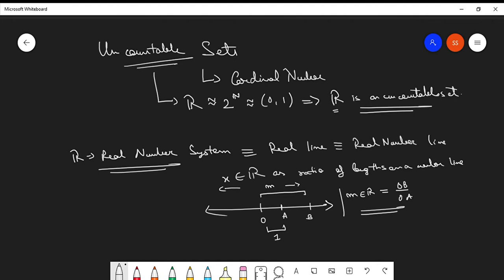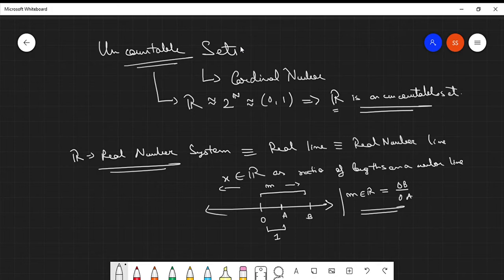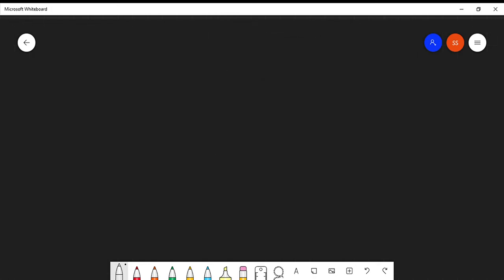Now, in this lecture, what we will be learning are some characterizing properties of real numbers. Real numbers have certain characterizing properties. The set of all real numbers along with the plus binary operation, the product binary operation, and the partial order is said to be a complete ordered field.